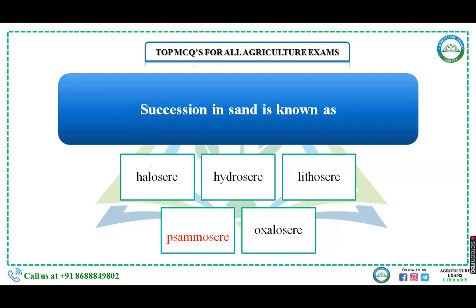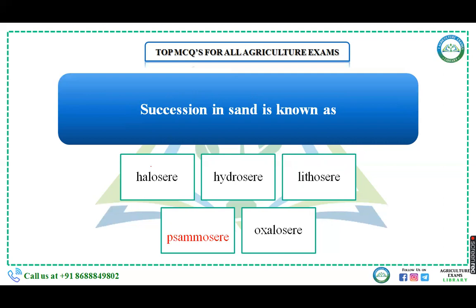It means when there is a barren area and for the first time there is establishment of a plant species, that is known as succession. Okay, then there are two types of succession. Terms used in succession are pioneer community and climax community. The first community which will inhabit that area is known as the pioneer community, and the last and stable community is known as the climax community.